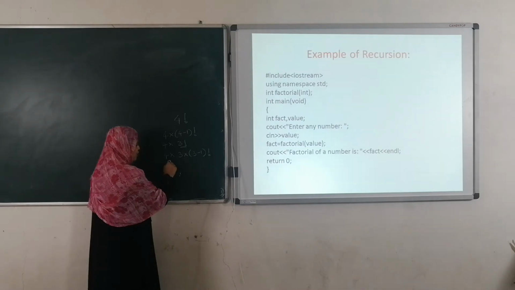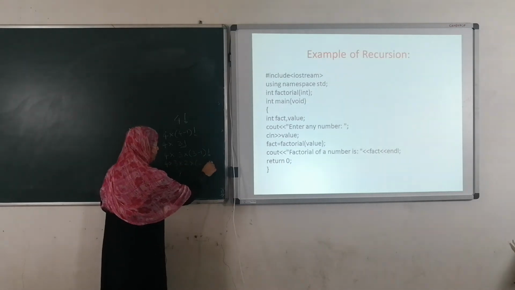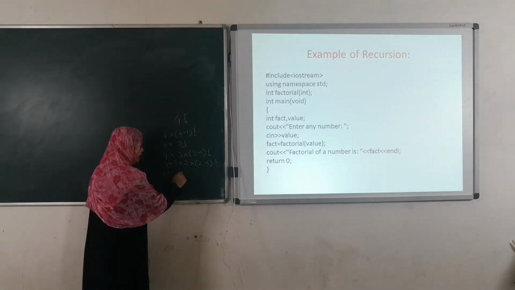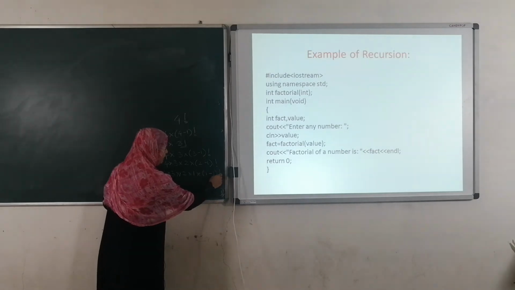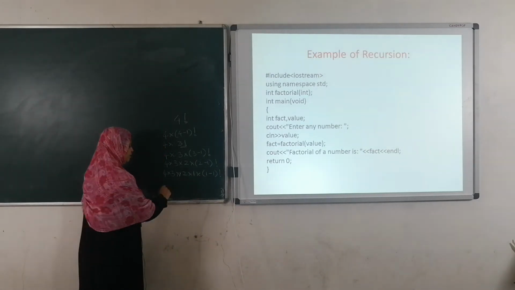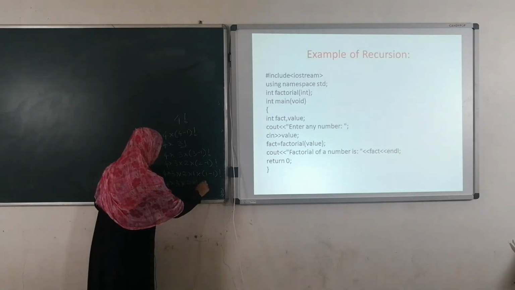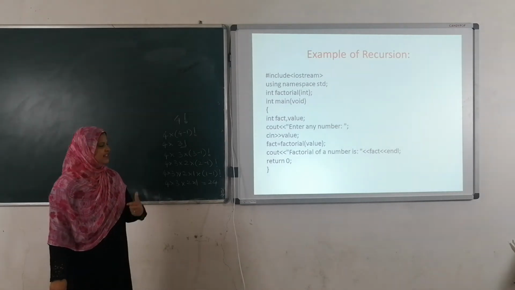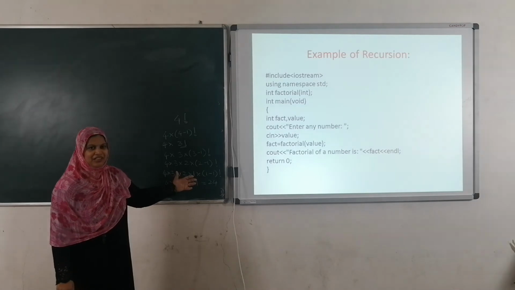Now 4 into 3 into 2 into (2 minus 1) factorial, then 4 into 3 into 2 into 1 into (1 minus 1) factorial. 0 factorial is 1. So 4 into 3 into 2 into 1 is 24. The value of 4 factorial is 24. In this way we find the factorial of 4.